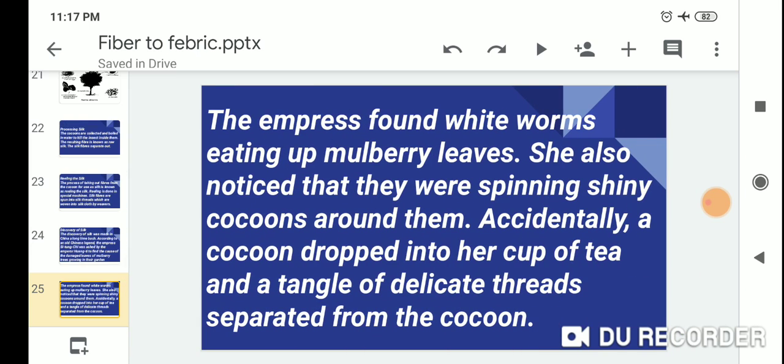The empress found white worms eating up the mulberry leaves. She also noticed that they were spinning tiny cocoons around them.